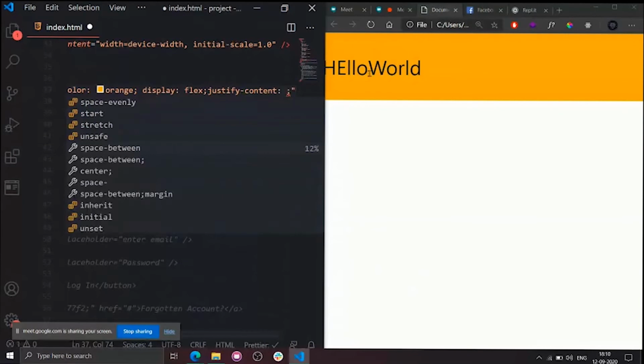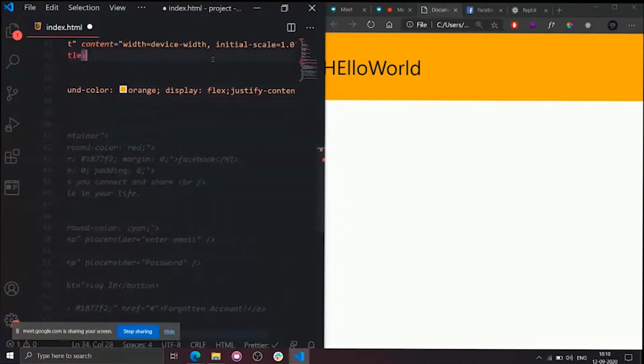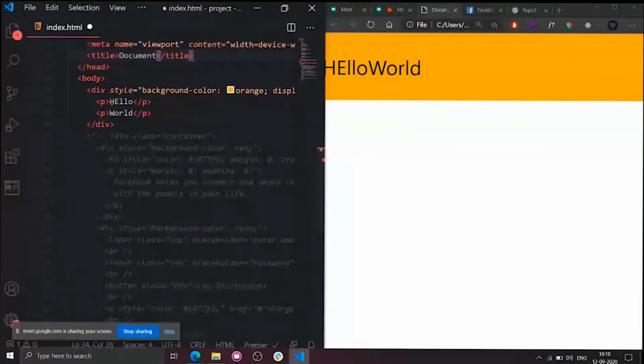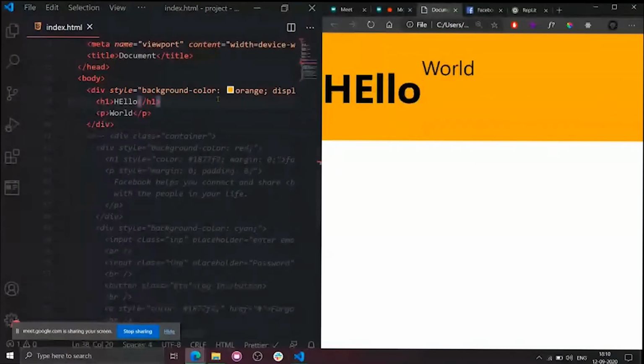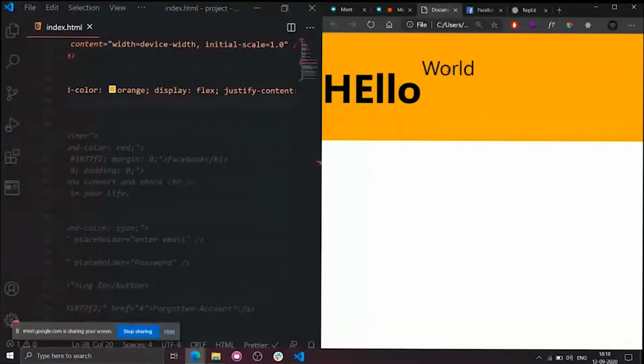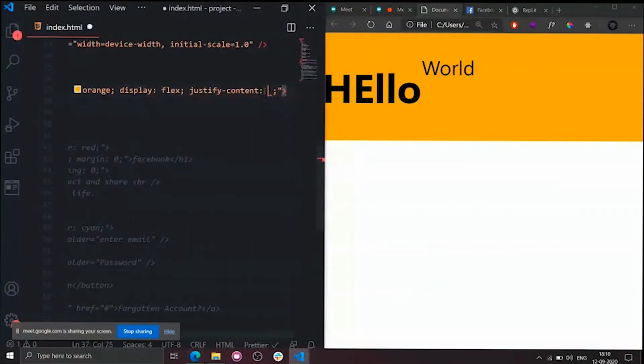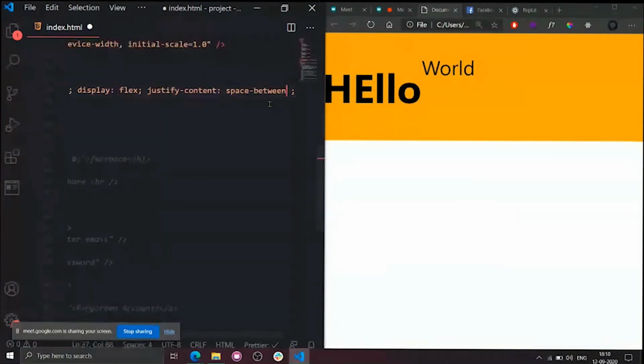Please observe this. This is one item. Let me change this p to h1 so you can observe the difference between these two tags. Clear? This one is an h1 tag, this one is a p tag. Now I apply the justify content property. I want to separate these two things to the corners, with hello on the leftmost side and this text on the rightmost side. So I will simply use space between.